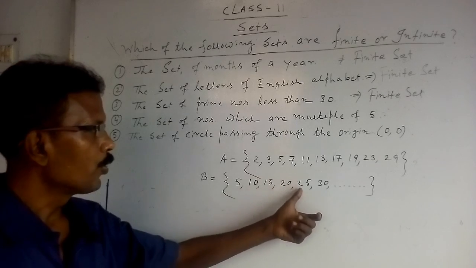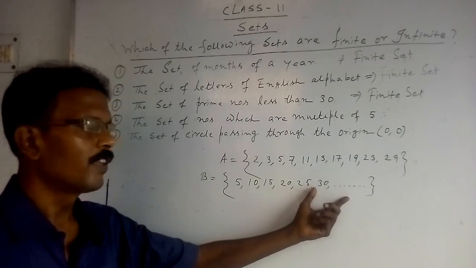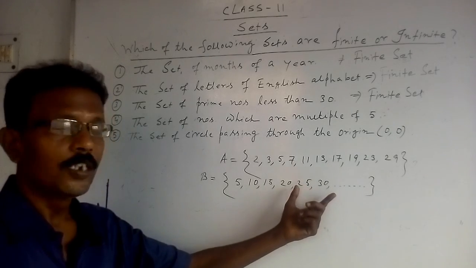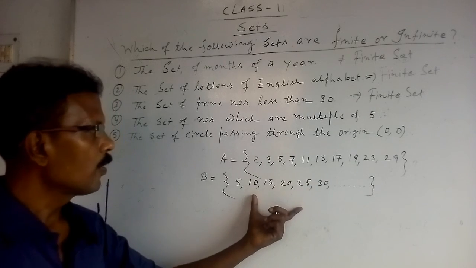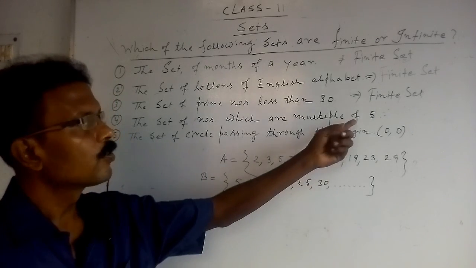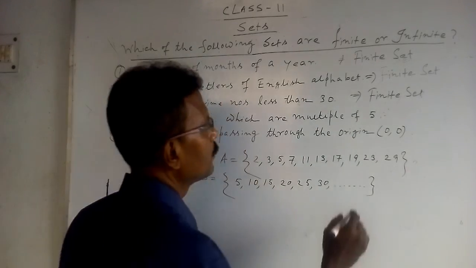Therefore, there is no end to this set. The elements of this set are uncountable. There is no restriction, there is no limit, therefore it is an infinite set.